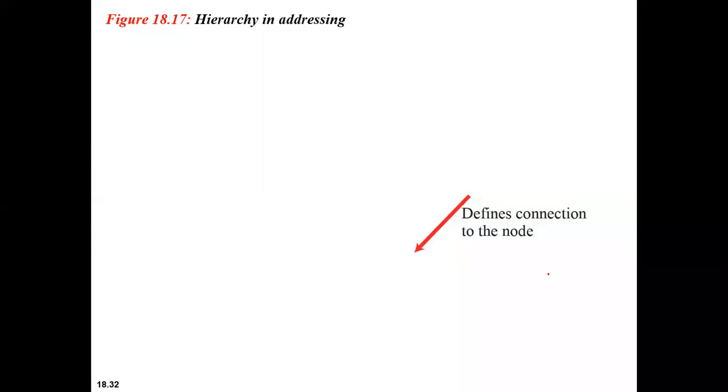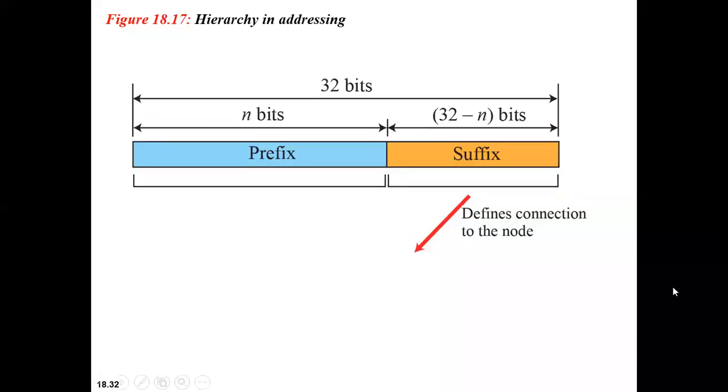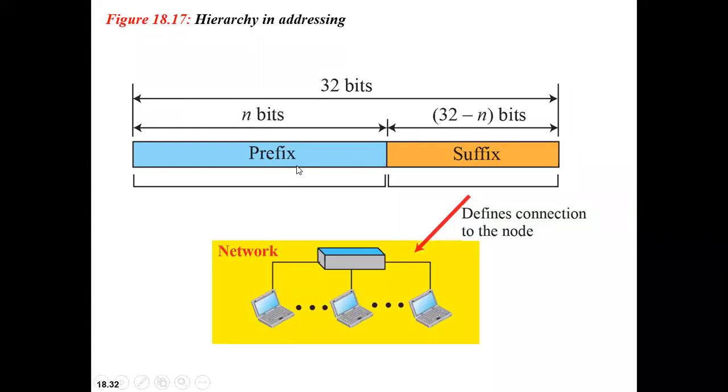Is this clear? The 32-bit IPv4 address is also a hierarchical one. It is divided into basically two parts. IPv4 is of how many bits? It is 32 bits. Addressing is of 32 bits, and it is divided into two parts: one is prefix and the other one is suffix. The prefix defines the network. The suffix defines the connection to the node. This is clear?